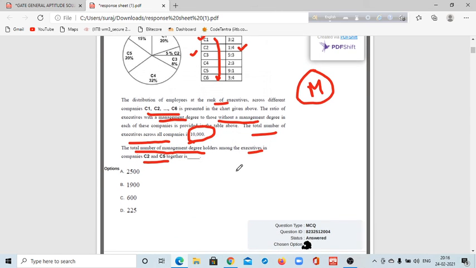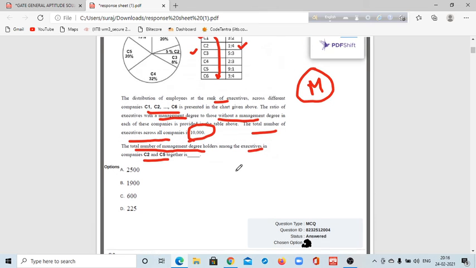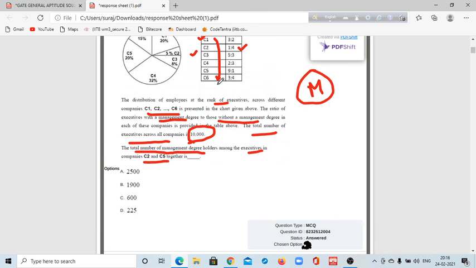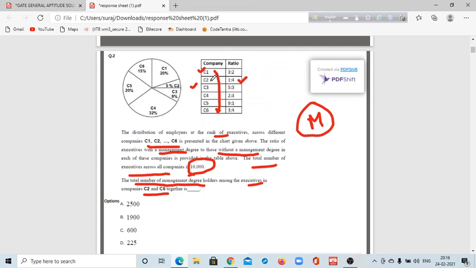So how can you calculate it? It's very easy. You have to first calculate the number of executives of these two companies. C2 means the number of executives in this company. C2 actually contains 5% of this.